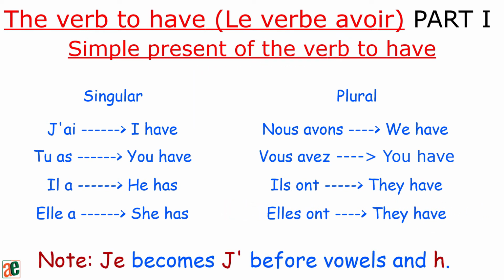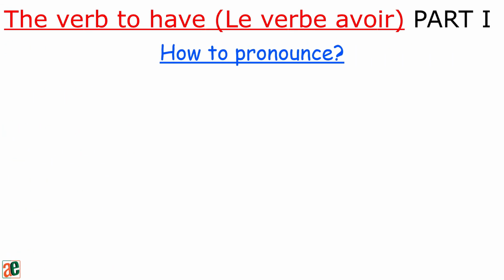Note: JE becomes J apostrophe before vowels and H. How to pronounce? Listen and repeat.